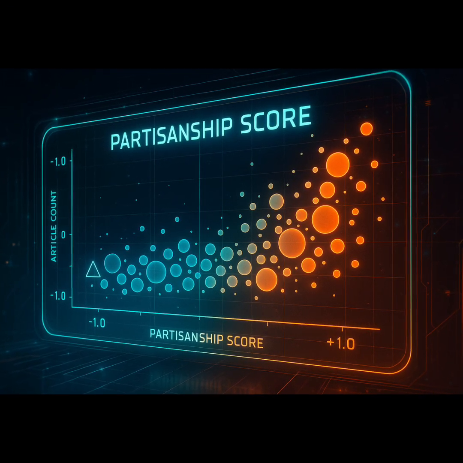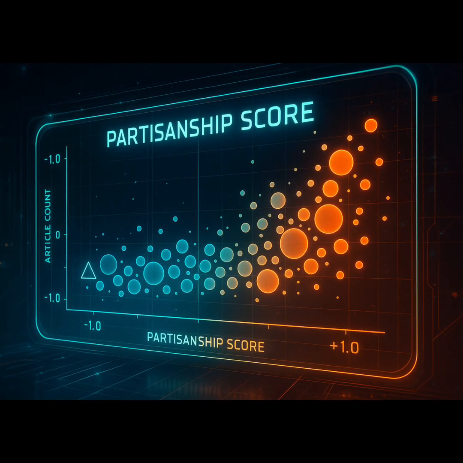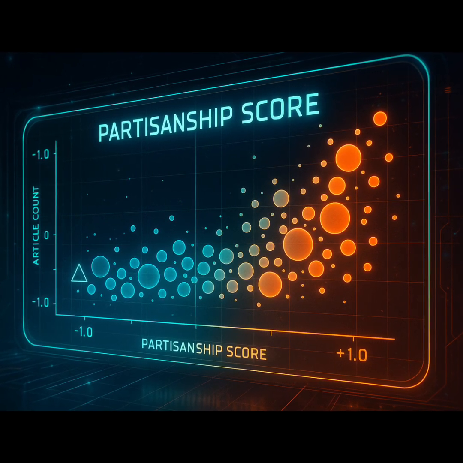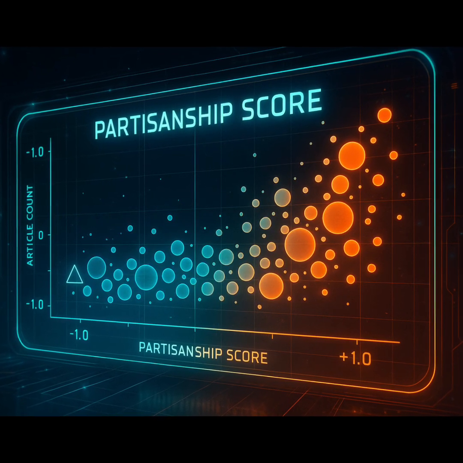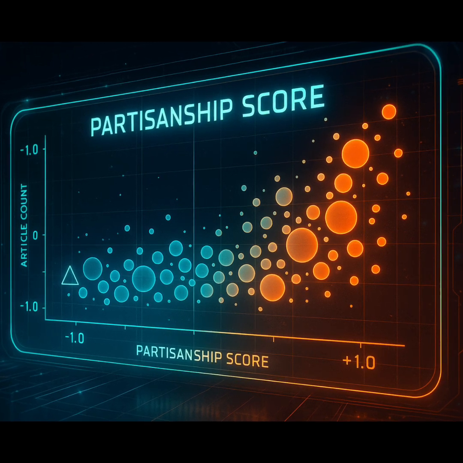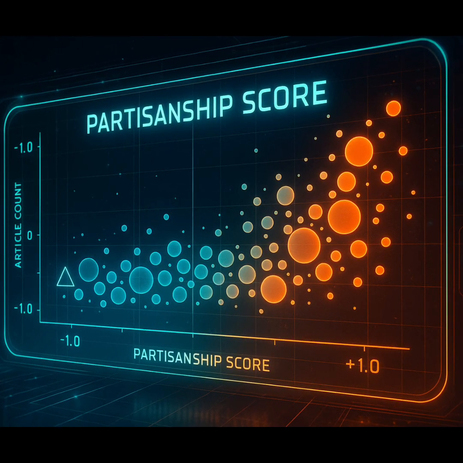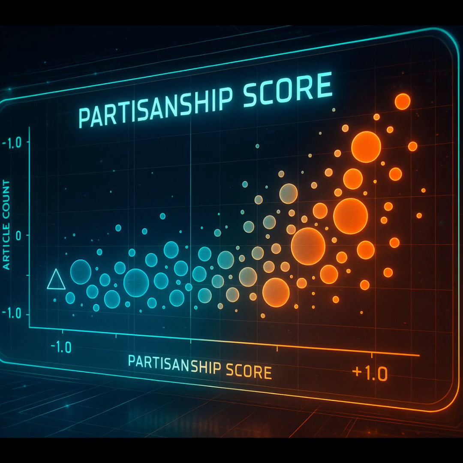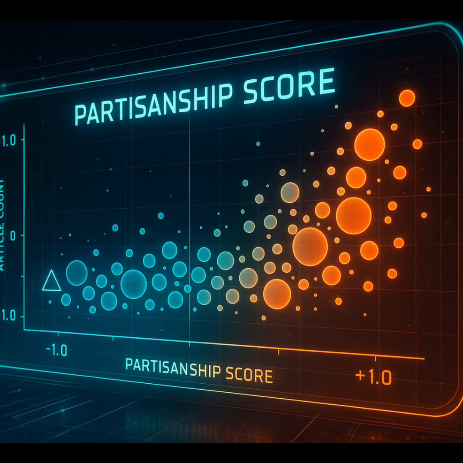Finally, step three, calculating the actual partisanship score. They used a neat little formula. Take the right score, subtract the left score, and then divide that by the sum of both scores. Okay, so right plus left. Exactly. And what that does is elegantly map everyone onto a scale from -1, which is the most left-leaning, all the way to +1, the most right-leaning. 0 is, well, perfectly neutral in the middle. That makes sense. A single number to place everyone.